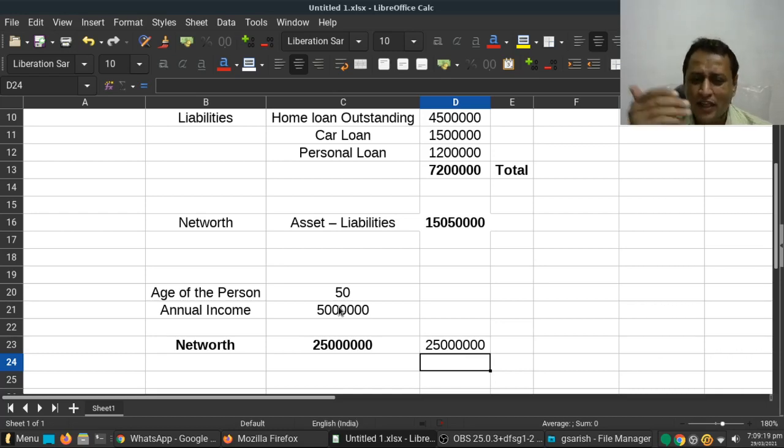For your own purpose, you can figure out all these values and then calculate your individual net worth. If you meet this target or exceed it, then very well, you have created net worth for yourself and your family members.